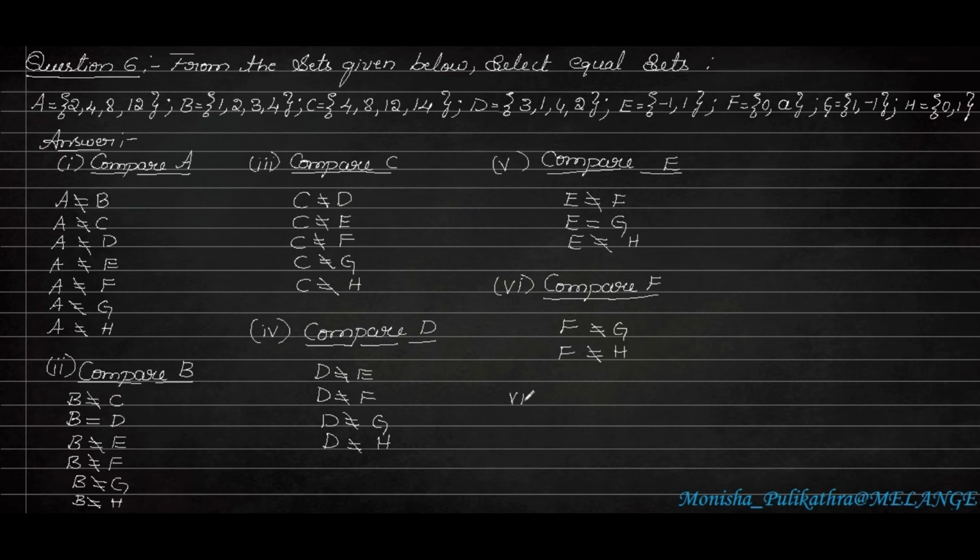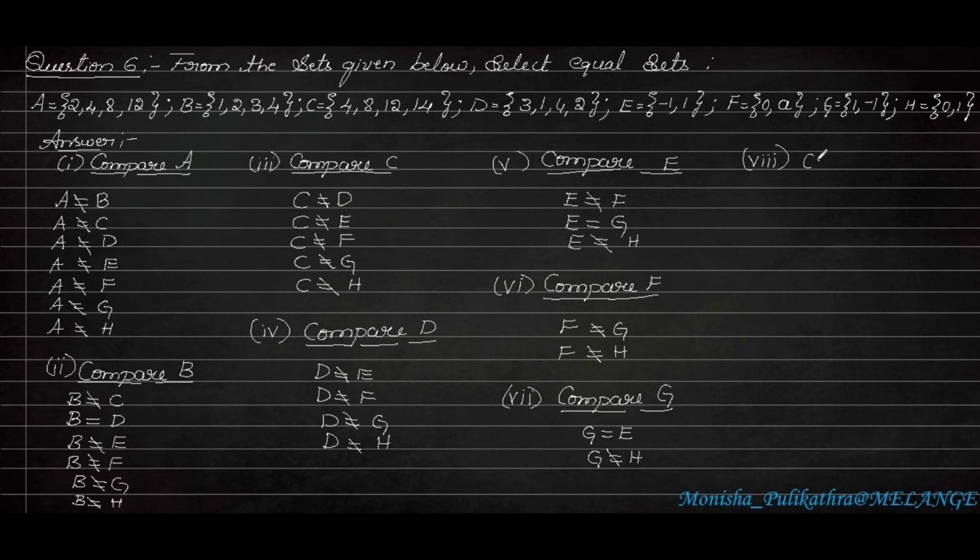So next is G. Comparing G. We know that G is equal to E. That we can write: G is equal to E or E is equal to G. Both are the same. But G is not equal to H. Already we have written it is not equal to anything, so there is no point in writing everything.